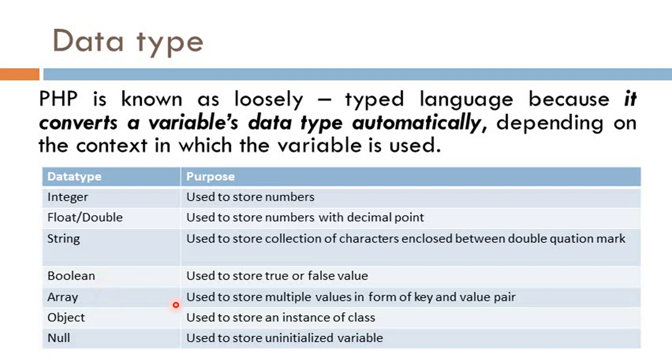Array is used to store multiple values in the form of key and value pairs. Object is used to store an instance of a class. And the null data type is used to store an uninitialized variable.